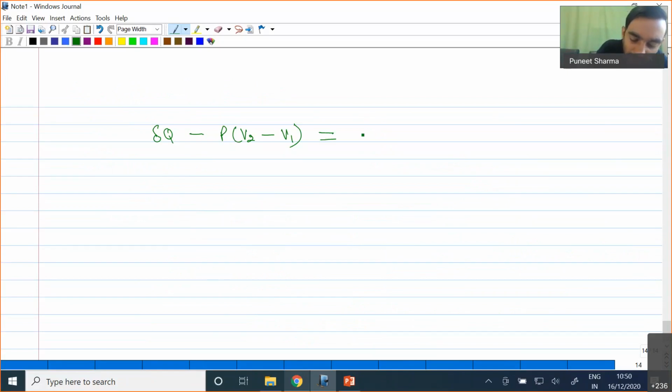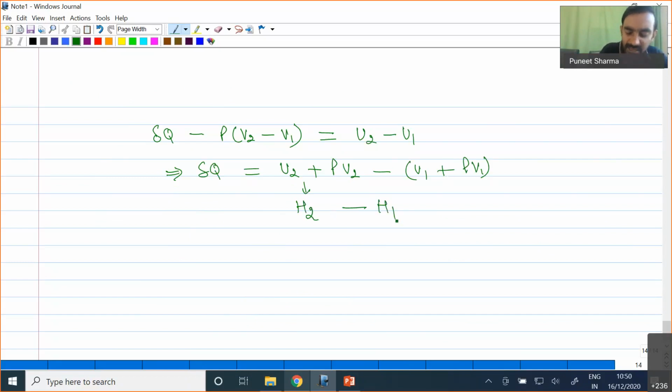That will be equal to U2 minus U1. dU will be nothing but U2 minus U1. And finally, we will be finding del Q equal to U2 plus PV2 minus U1 plus PV1. So this U2 plus PV2 we call as our enthalpy H2, minus U1 plus PV1, I can write H2 minus H1. So finally I'll be getting this as equal to dH.